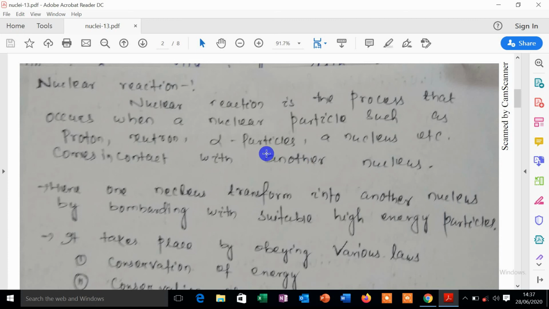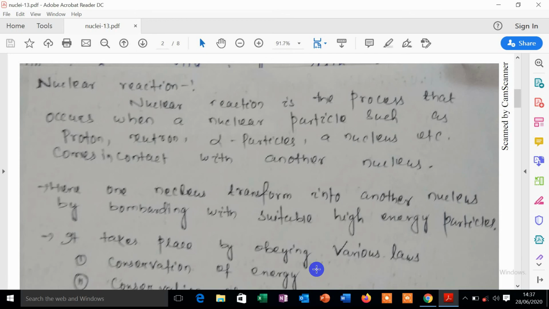That means if a neutron is bombarded on some nucleus, then the reaction will occur. The reactant is there and the product is there, and here one nucleus transforms into another nucleus by bombarding it with a suitable high energy particle.